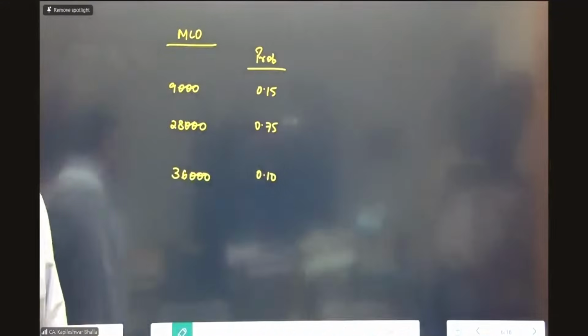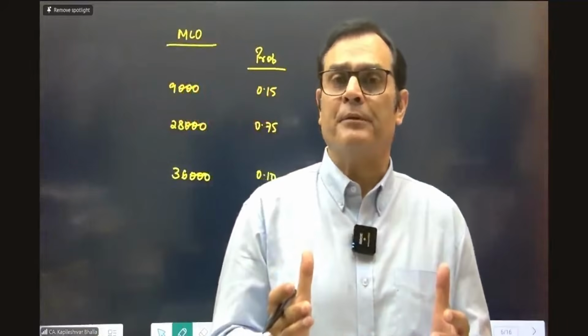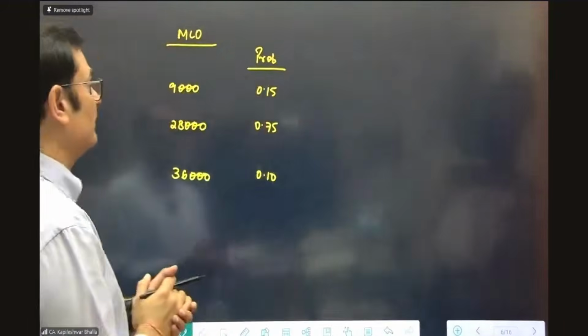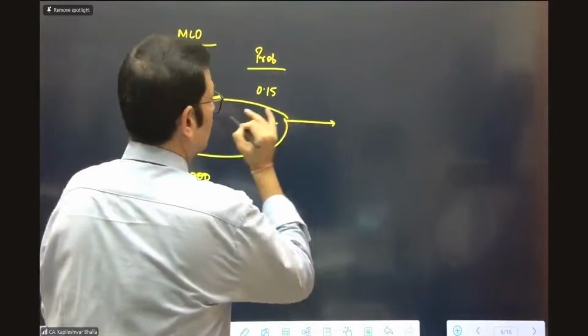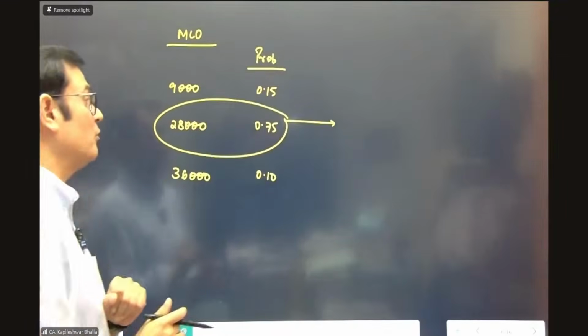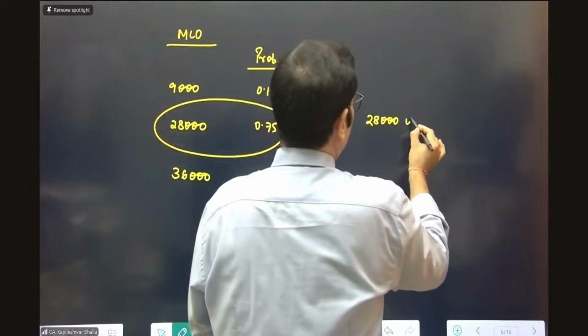So would you like to tell me which is the outcome which is most likely to happen? Which particular outcome has got the highest probability of occurrence? Can I say this is the possible outcome which has got the highest probability? So we can say based on this, 28,000 units becomes the number of units.